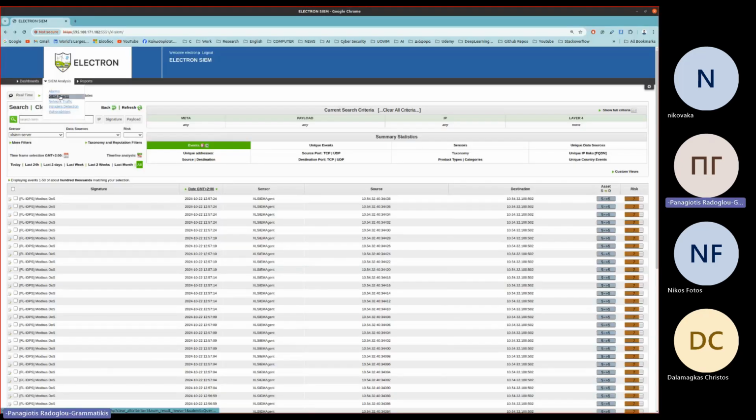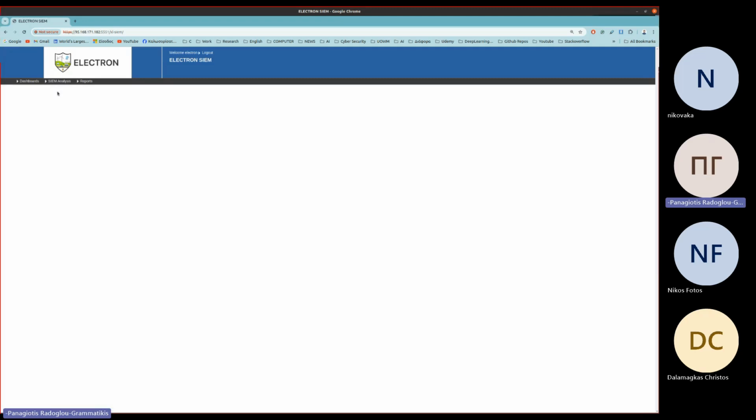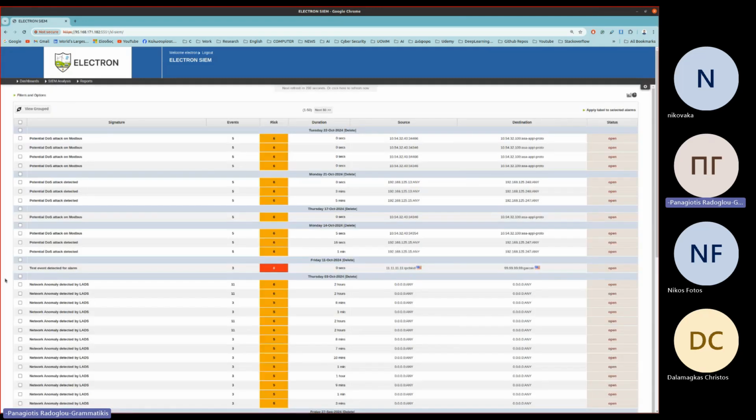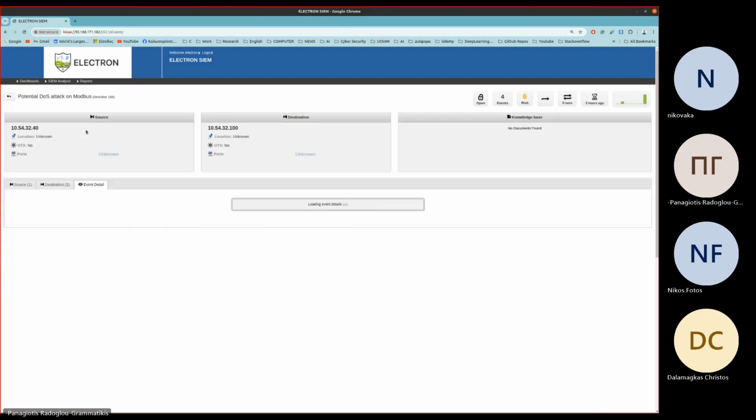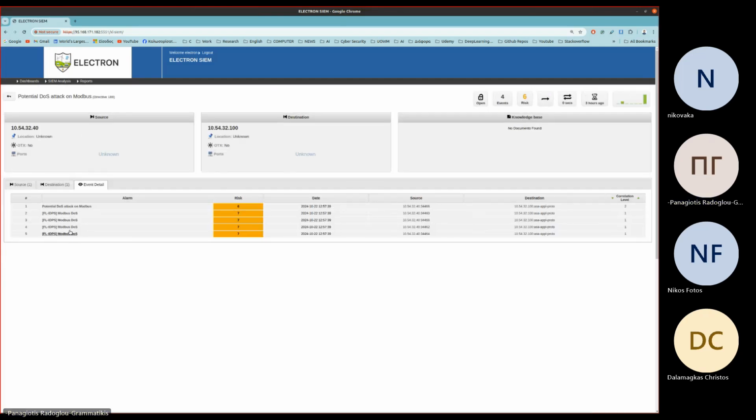We now see the dashboard of the ELECTRON SIEM, where all the security events are collected and correlated. We can navigate to the security alerts, which are raised by the ELECTRON SIEM, by correlating similar security events. By opening a security alert, we can observe information like the attacker and victim IP addresses, the associated security events, and the risk calculated by the SIEM.